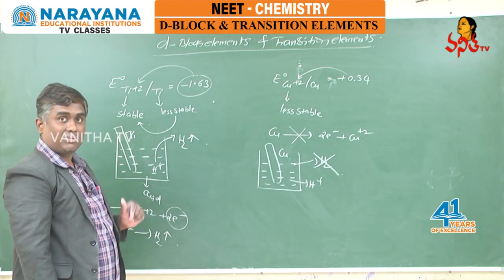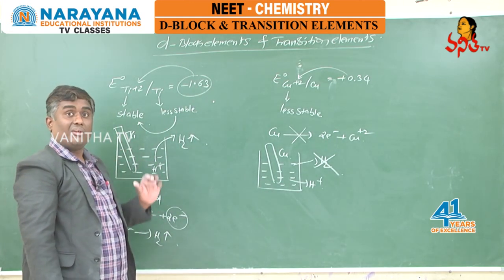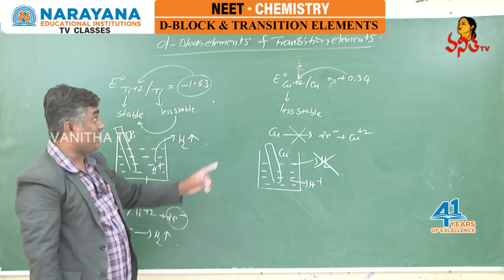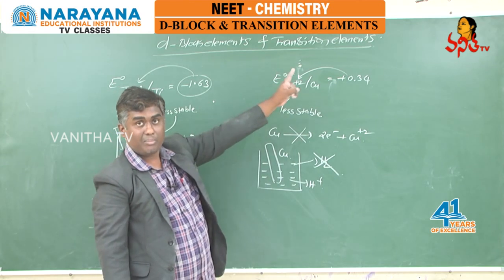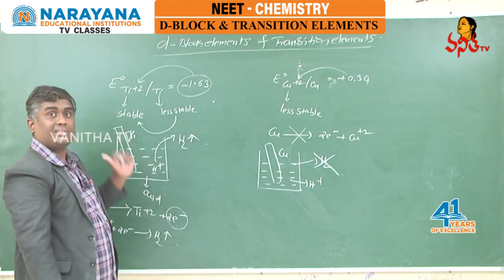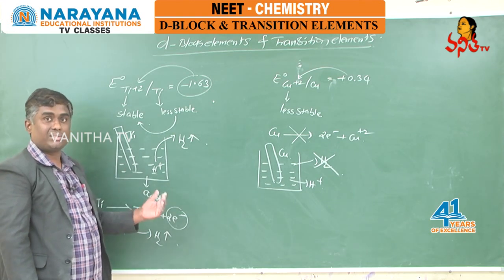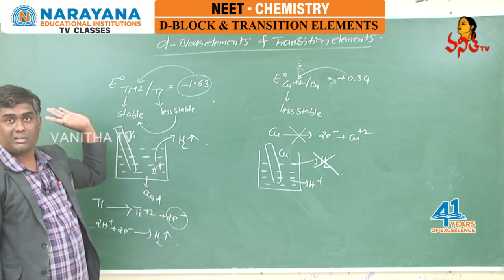And if they ask a question, in the 3D series, which transition element cannot release hydrogen from dilute acids? It means copper, because of its positive E naught, whereas the remaining 3D series elements can liberate hydrogen gas from dilute acids because of their negative E naught value.